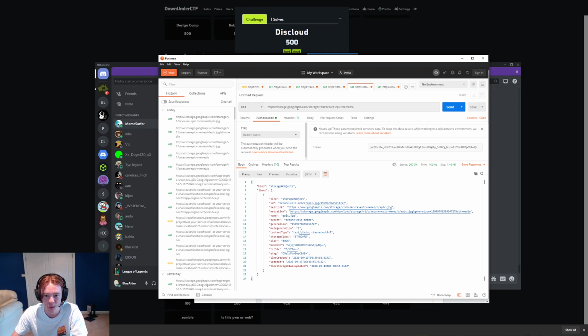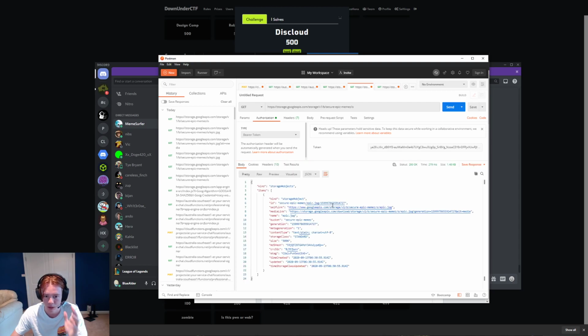Over here, I don't know if you can see this, but essentially this is the URL to list all objects in a bucket. Remember, because we had that reference to secure epic memes, we can list all the objects in it. That is just a GET on /b/secure-epic-meme/o. We need to put in our authorization token, so it's a bearer token with the token value of that. And when we hit send, we get this.